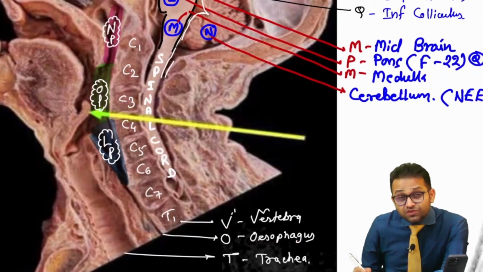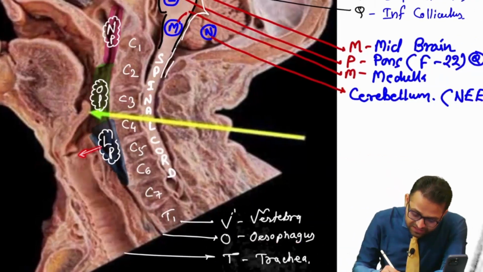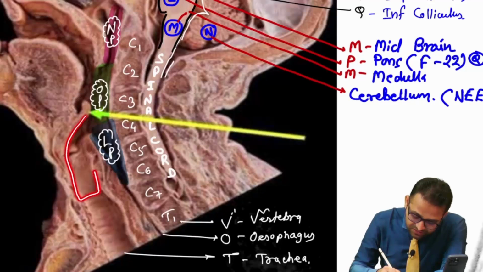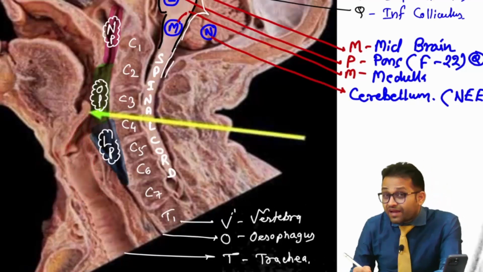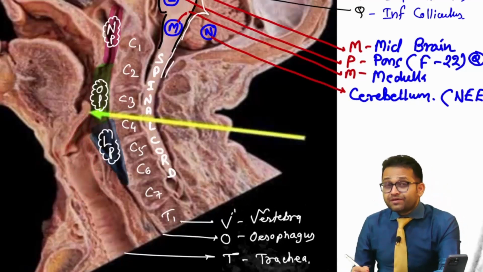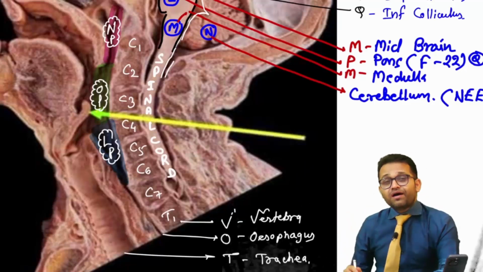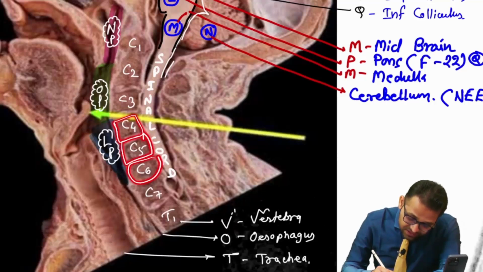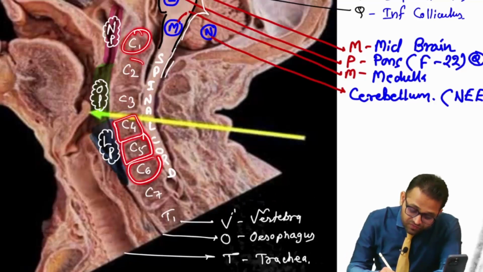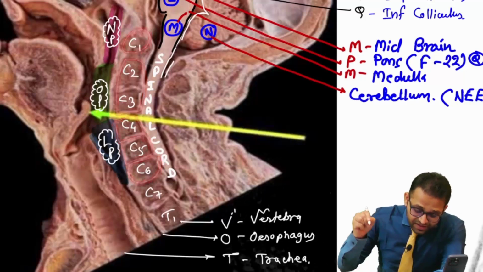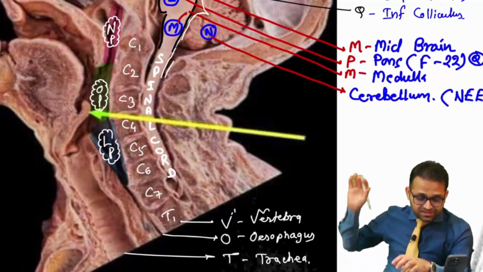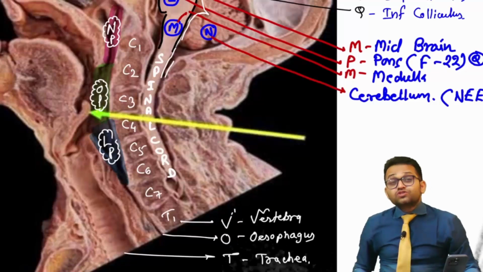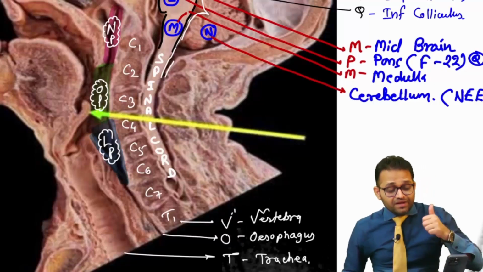Anteriorly, it is related with this, our larynx. And posteriorly, remember, it is our third part, related with the next three cervical vertebrae, C4, C5, C6. We completed C1, then C2 and C3, and now C4, C5, C6. Agree, beta? So these are the points you have to remember.